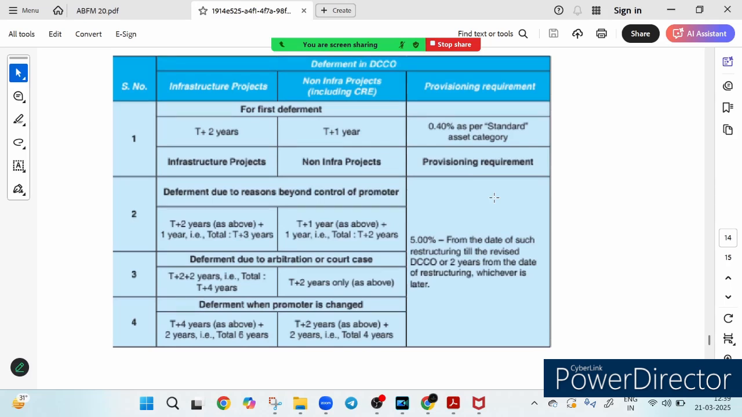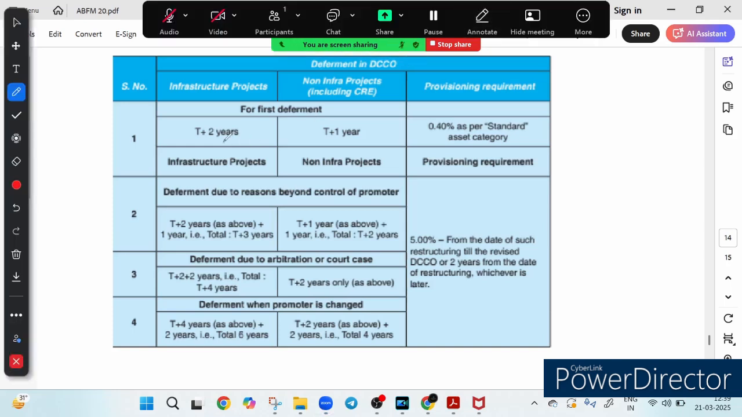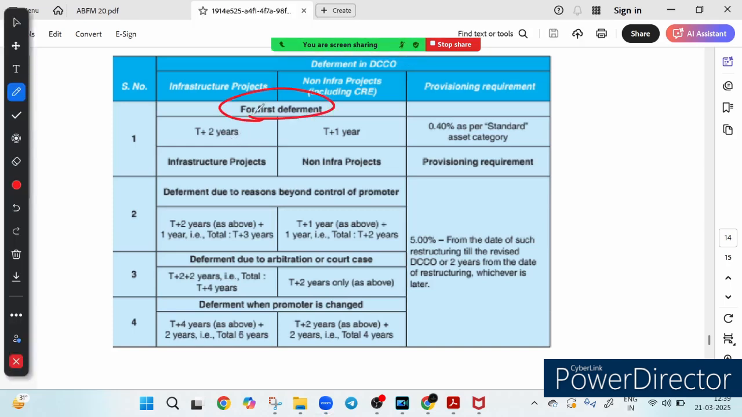So did you know that when a project faces delay, bank don't just wait. They reclassify loan and adjust provisioning accordingly. Let's break down how deferment in DCCO works. So step number 1, as you can see, is the first deferment. For first deferment, if it's an infrastructure project, 2 years is allowed, I told you earlier.